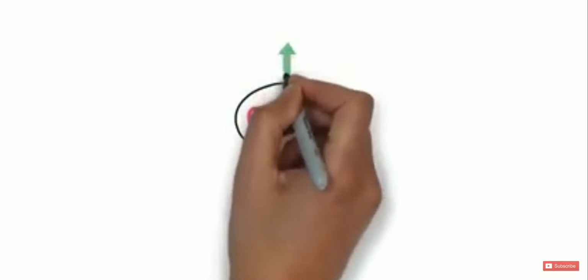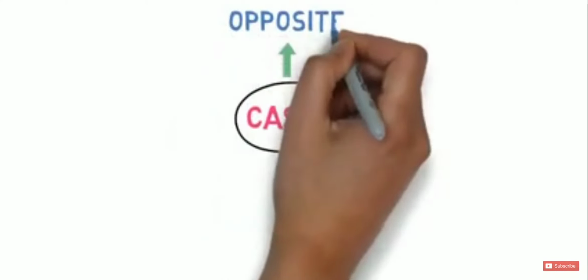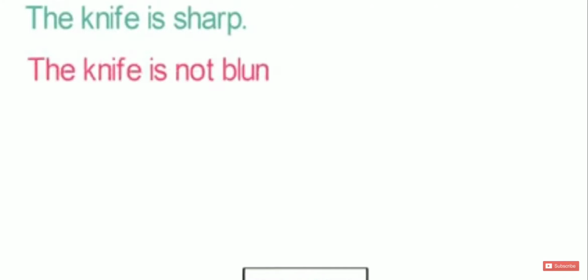Case 1. Use of opposite words. In this case, we use opposite words to convert a positive sentence to a negative sentence. Let's look into an example to understand. The knife is sharp. This is a positive sentence. Converting it to a negative sentence, it becomes the knife is not blunt. If you notice closely, the opposite of sharp is blunt and we have not before it.